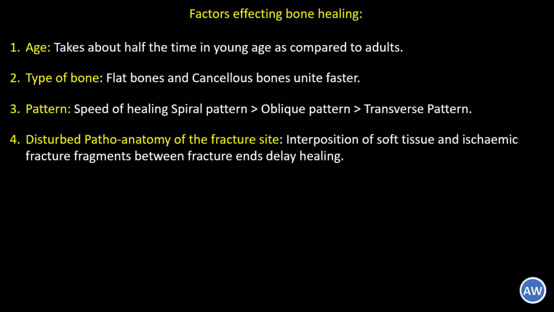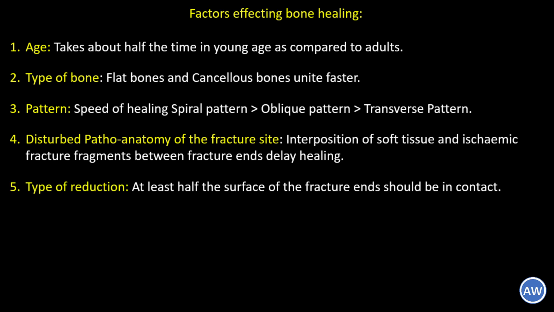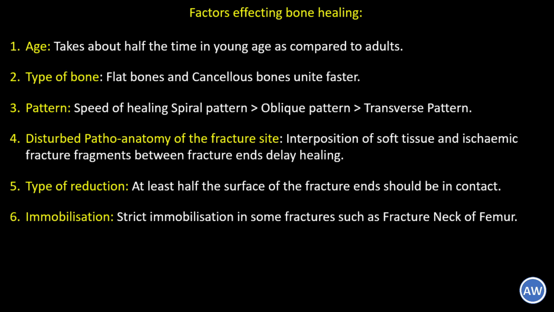It means that interposition of soft tissue and ischemic fracture fragments between the fracture ends delay fracture healing. Number 5 is the type of reduction. At least half of the surface of the fracture ends should be in contact with each other to promote efficient fracture healing. Number 6, immobilization.